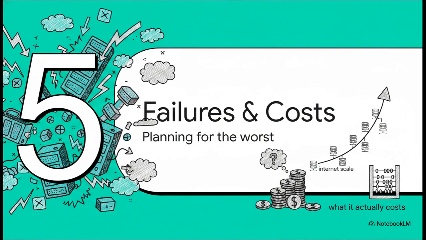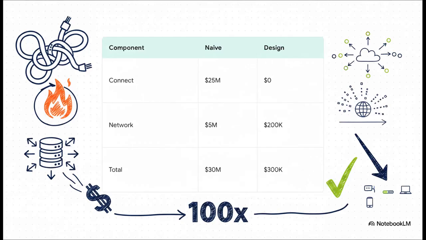Part 5. Failures, spikes, and costs. Let's plan for the worst. The real cost math here is absolutely wild. The naive design burns $25 million just keeping WebSockets open. By switching to stateless polling, those connection costs plummet to near zero. And by pushing bandwidth to the edge via the CDN, bandwidth costs drop from $5 million down to a measly $200,000. This proves that eliminating idle connections and utilizing edge fanout is exactly how you achieve a 100x cost reduction.